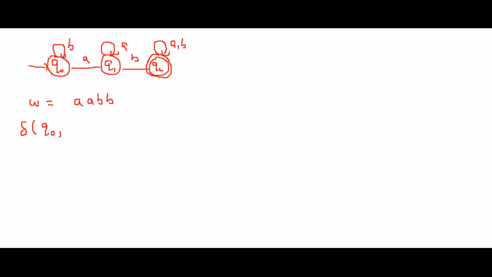What is your string? Your string w is equivalent to delta of q0, and the entire string is a, b, b. On the string, you will never see the remaining inputs. First of all, you can always see only the leftmost symbol.